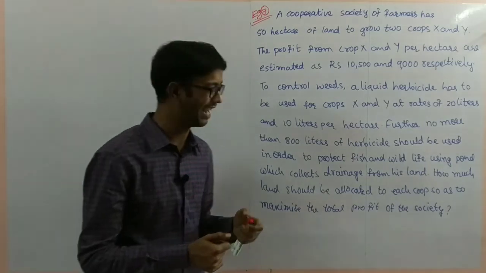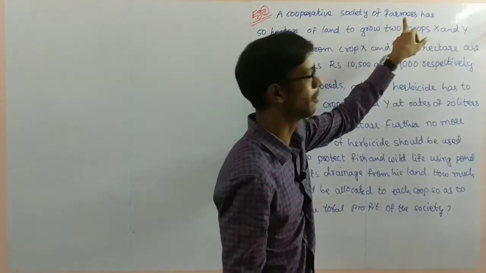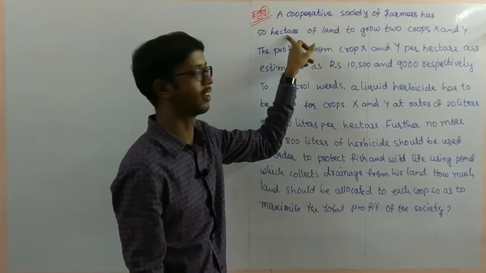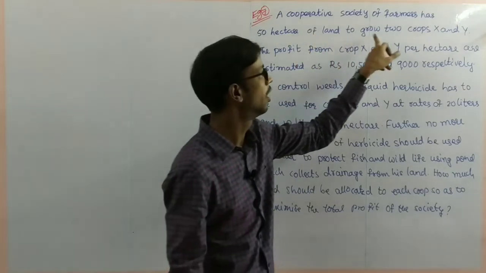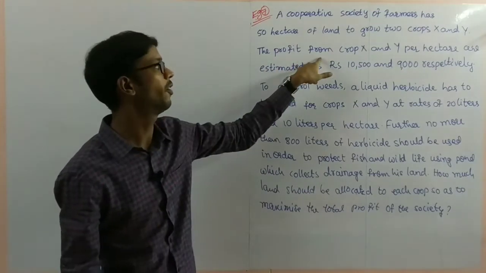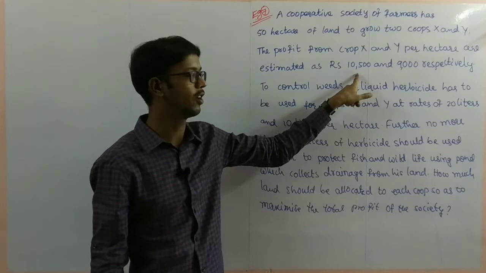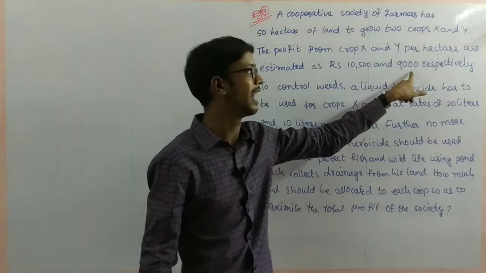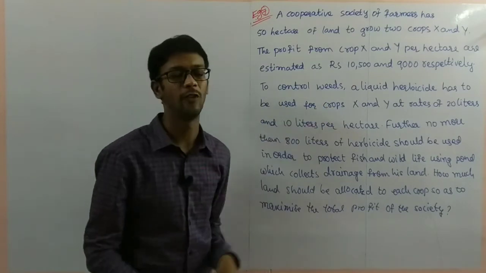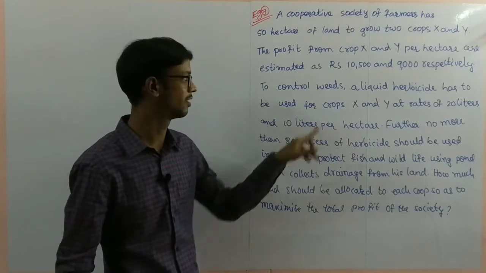So example 7: a cooperative society of farmers has 50 hectares of land to grow two types of crops x and y. The profit on x crop and y crop is given as 10,500 on x crop and 9,000 on y crop respectively. To control the weeds, meaning insects, generally we will discuss as weeds.